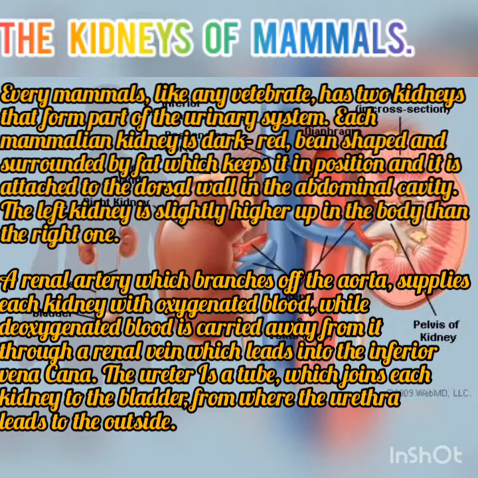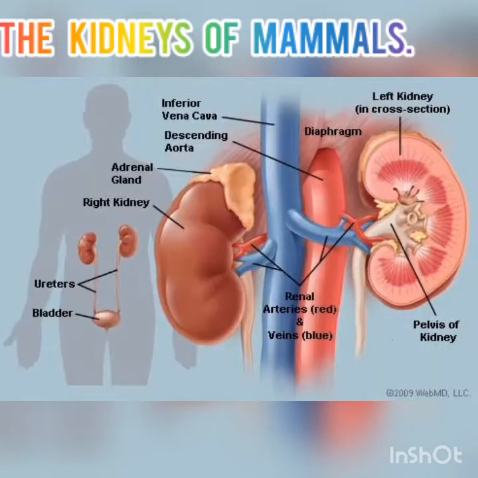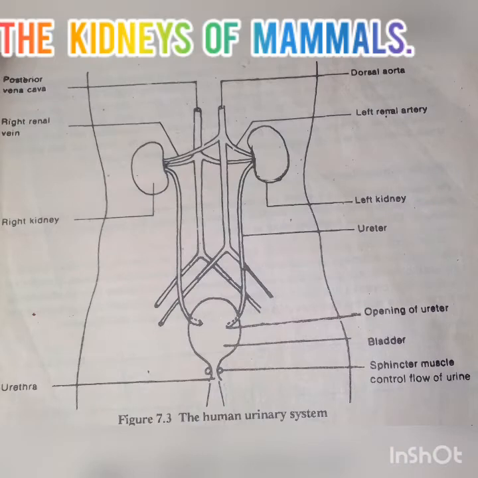A renal artery, which branches off the aorta, supplies each kidney with oxygenated blood, while deoxygenated blood is carried away from it through a renal vein, which leads into the inferior vena cava. The ureter is a tube which joins each kidney to the bladder, from where the urethra leads to the outside. So, the next thing will be a diagram of the mammalian kidney with its labeled parts, and here on our screen is a diagram of the kidney.